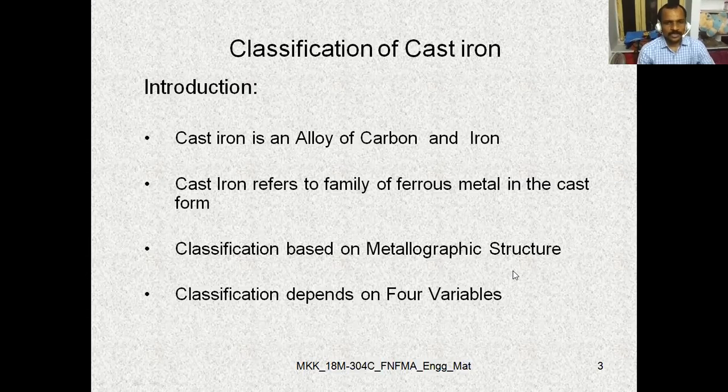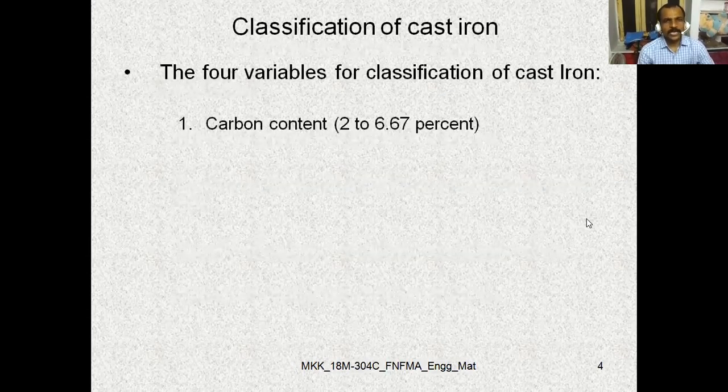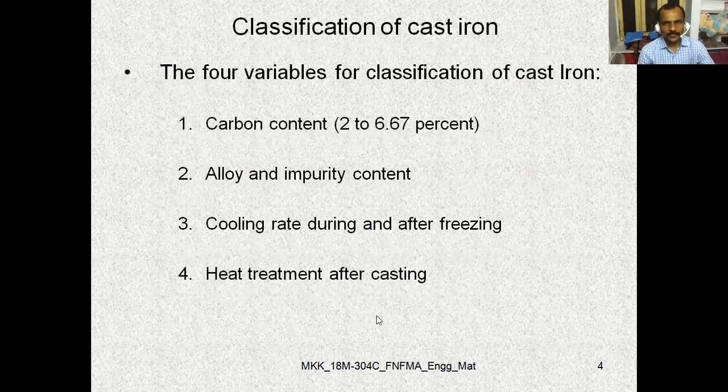Based on the four variables we can classify, and based on the metallographic structure also we can classify cast iron. We have discussed the four variables of cast iron, nothing but the carbon content, alloy and impurity content, cooling rate during and after freezing, and heat treatment after casting.